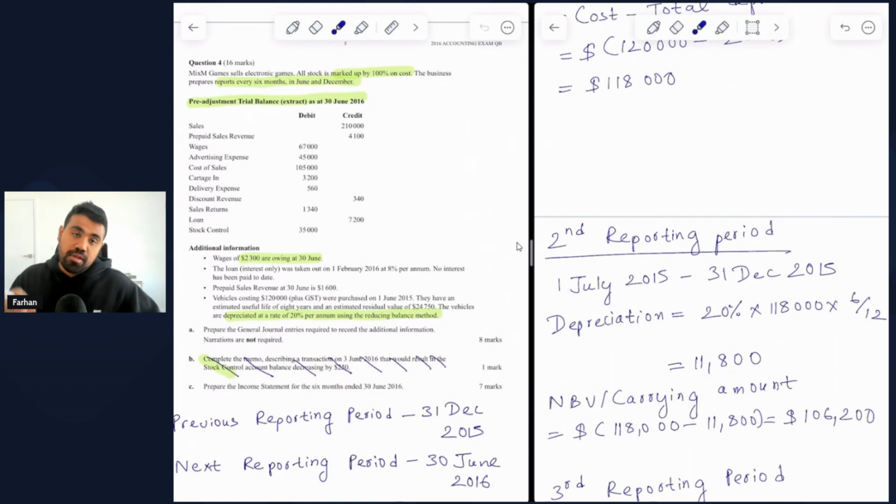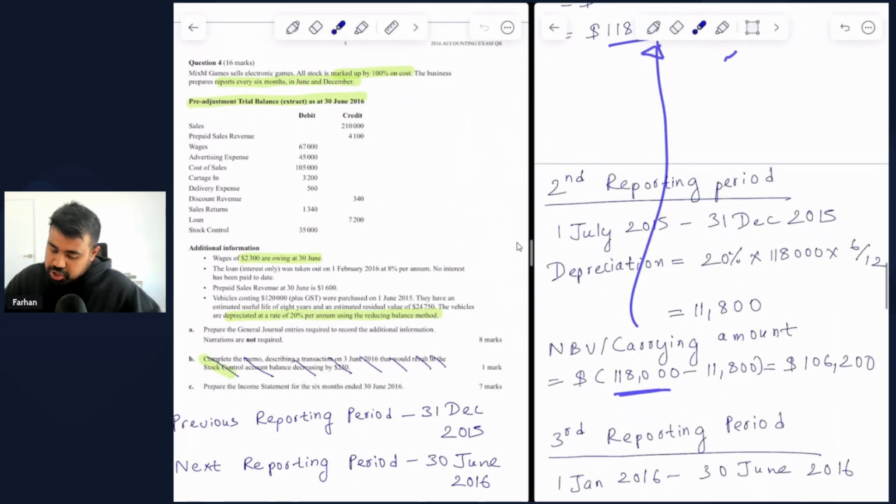Then you want to repeat the process of calculating the net book value or the carrying amount at the end of the reporting period because you're using the reducing balance method. So we take the net book value or the carrying amount from the previous period, which is 180,000 at end of first reporting period, which you can see here. And then we subtract the depreciation for the second reporting period, and that gives us a carrying amount of $106,200 at the end of the second reporting period. So this refers to economic benefits that are still remaining within the vehicles for consumption or usage by the business.